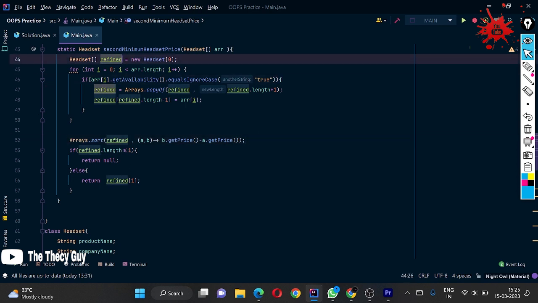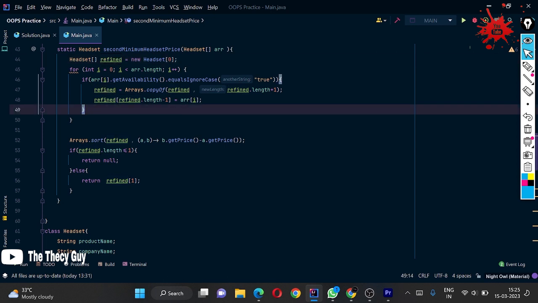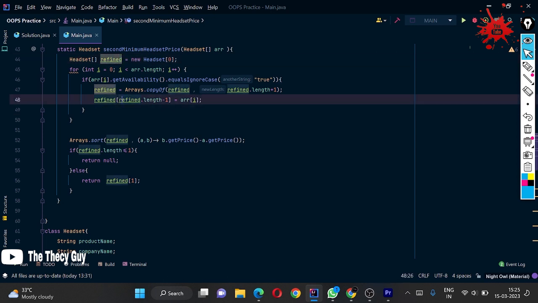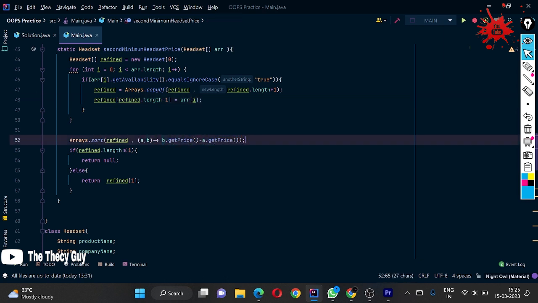So we are just going to capture it in this array refined. We are going to set refined equal to Arrays.copyOf refined, comma, refined.length plus one, and store that object at the last. Now we are getting it sorted in decreasing order by our sorting method. This sorting method will also work in your TCS compiler, so don't worry. If you don't know, check out the separate video for this code.